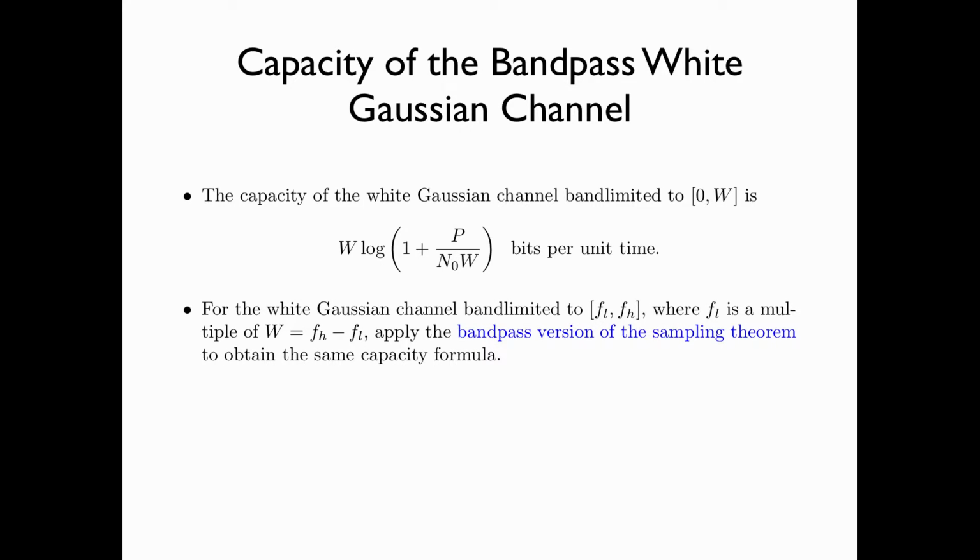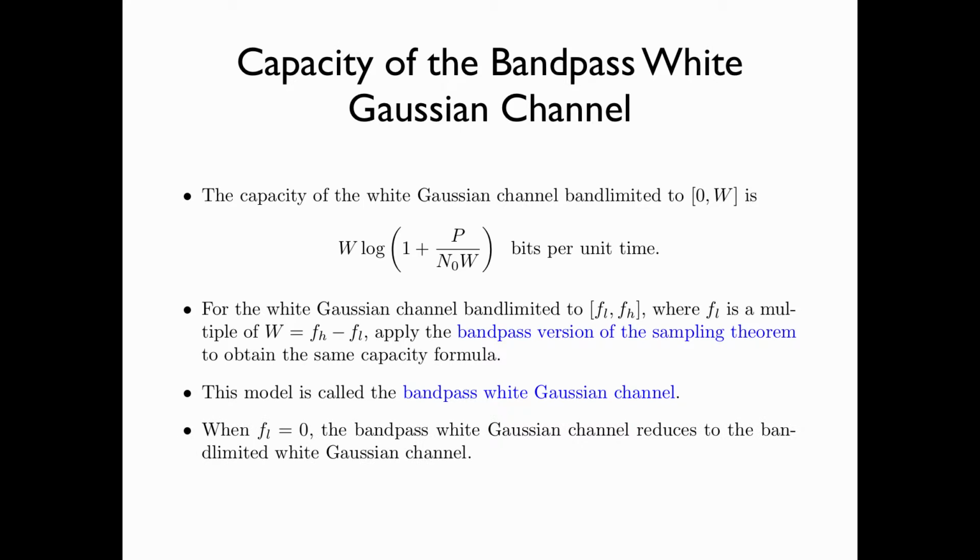For the white Gaussian channel band-limited to the interval [FL, FH], where FL is the lowest frequency and FH is the highest frequency, and FL is a multiple of the bandwidth of the channel, W, equal to FH minus FL, we can apply the bandpass version of the sampling theorem to obtain the same capacity formula. This model is called the bandpass white Gaussian channel. When FL, the lowest frequency, is equal to 0, the bandpass white Gaussian channel reduces to the band-limited white Gaussian channel.